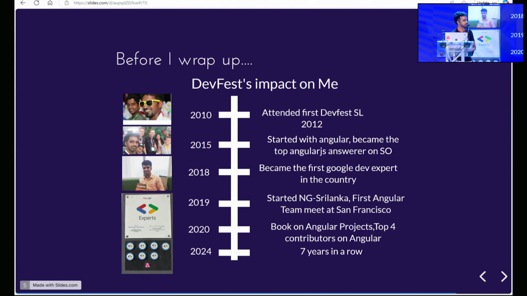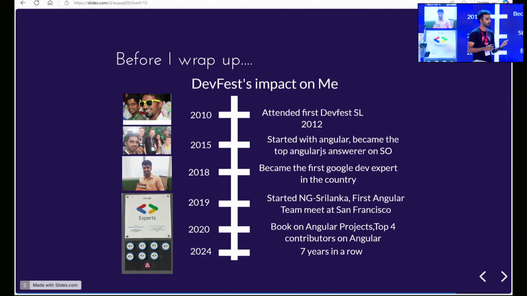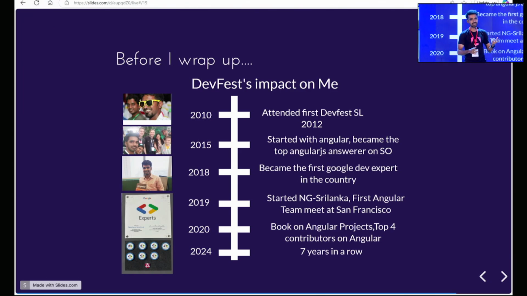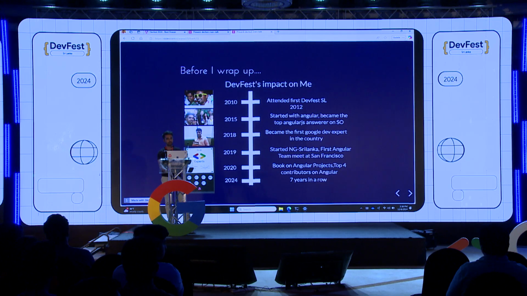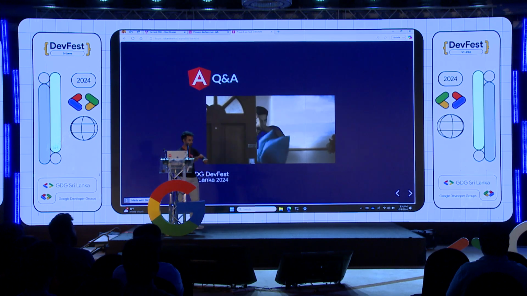And I have been a GDE for the last 7 years, and I would like to, again, as the previous speaker told, encourage the next set of GDEs from this country. So if you want to get into the GDE program, you can talk to me as well. And if you want to get mentored, you can do that as well. With that, I can take a few questions.